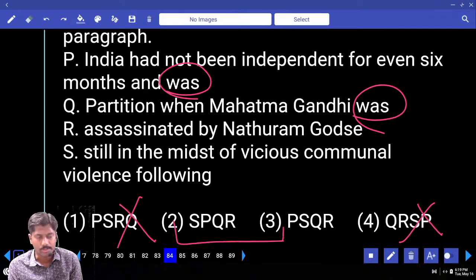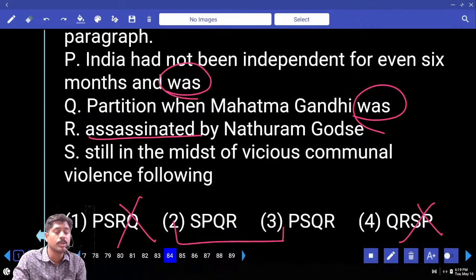So is it yes or P? I am reading yes first. Still in the midst of vicious communal violence following, may not be. P. India had not been independent for even 6 months. Ante independence వచ్చి ఇంకా 6 months కూడా కాలేదు. Independence ఆకే 6 months भी नहीं हुआ, and was partition and was assassinated and was still in the midst of violence.